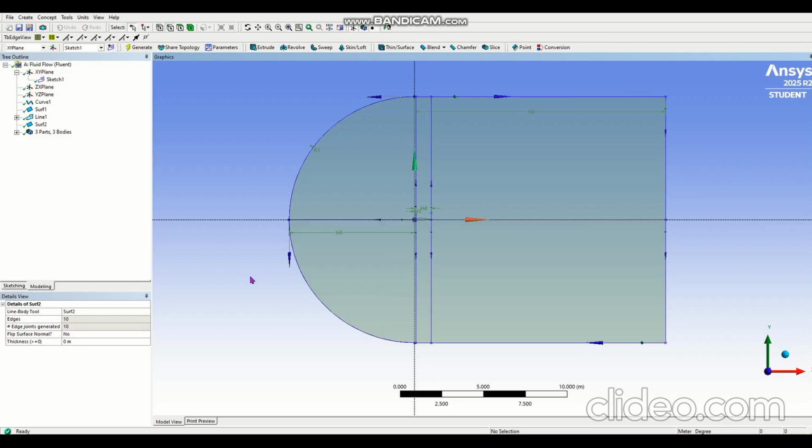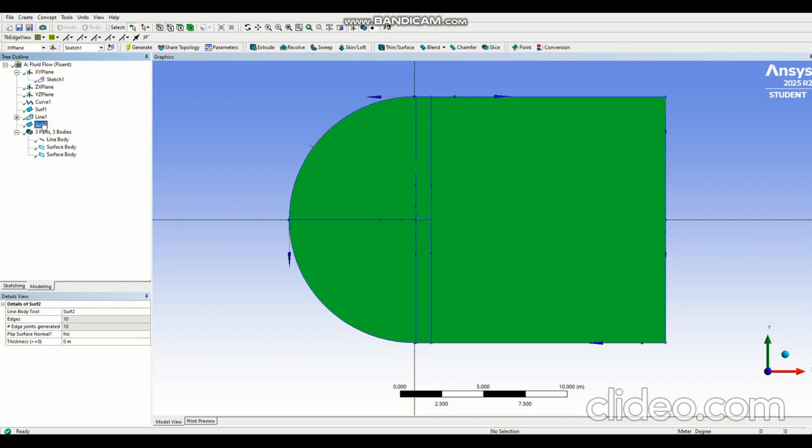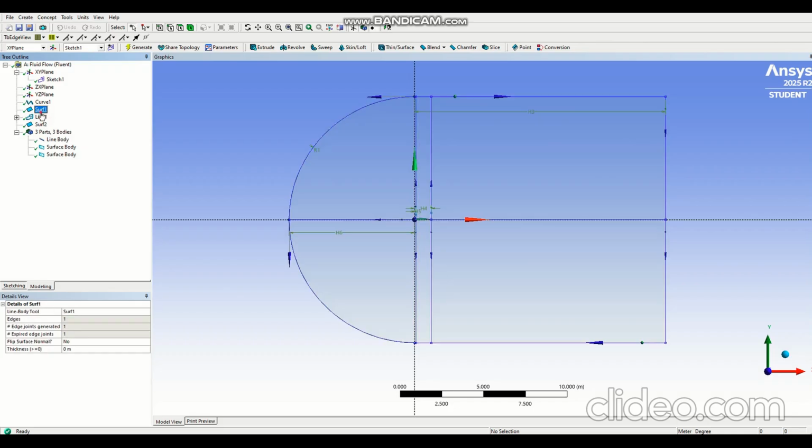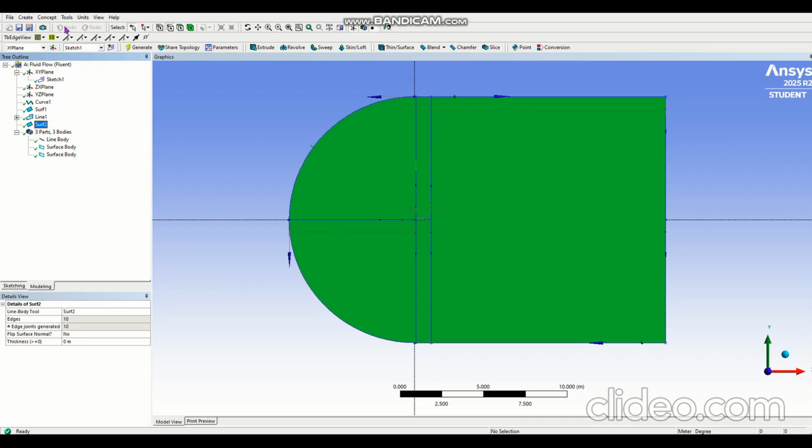Okay, so ANSYS now understands this is a surface body. However, it acknowledges it as a solid body, and I need to convert this by selecting Surface here, making this Fluid, because our analysis is fluid. You can double click it and it will change, or you can just select from here. It doesn't matter. Now let's move on. Everything is fine.